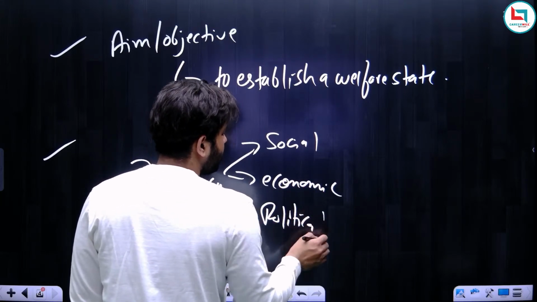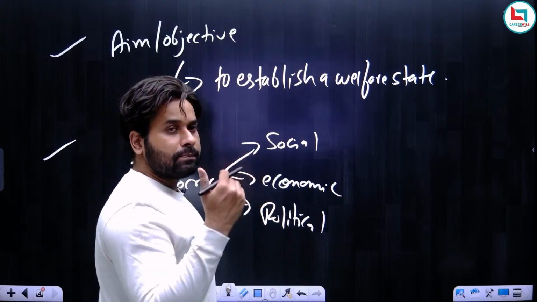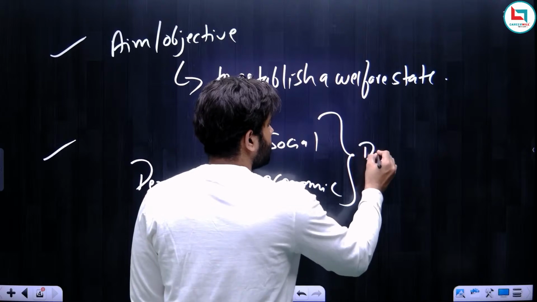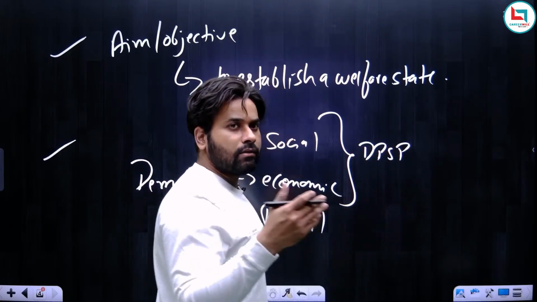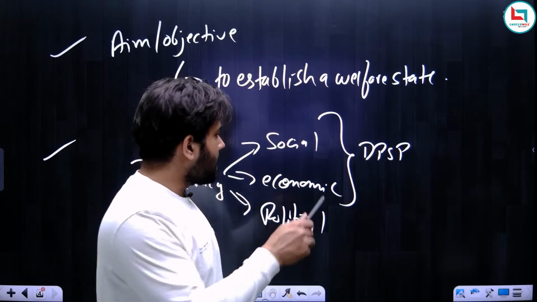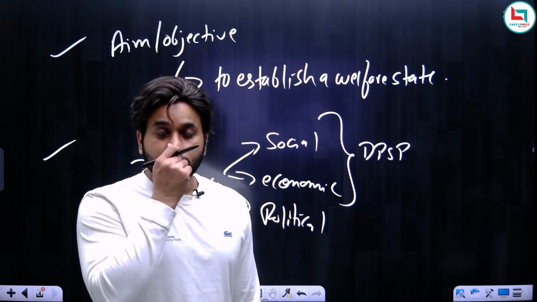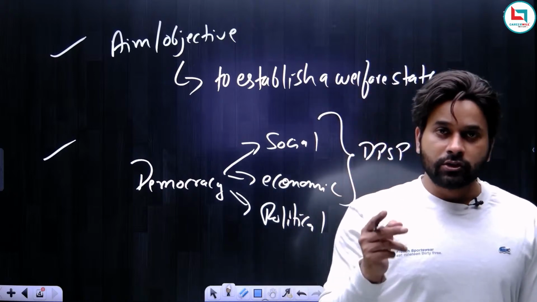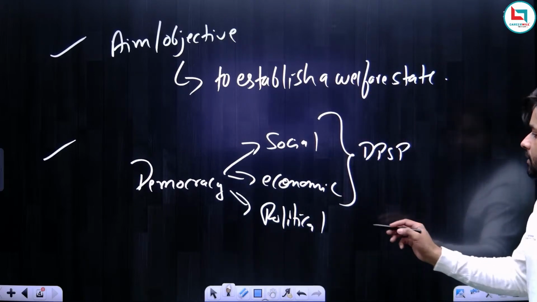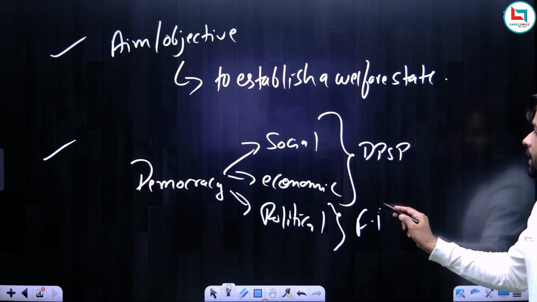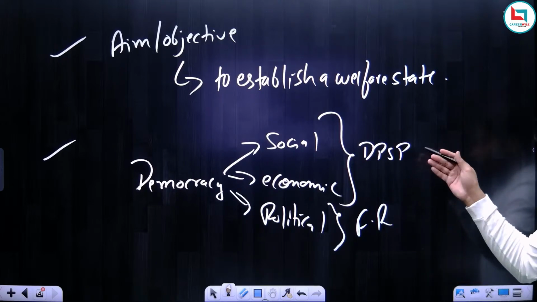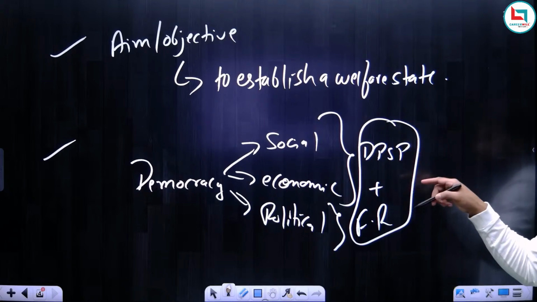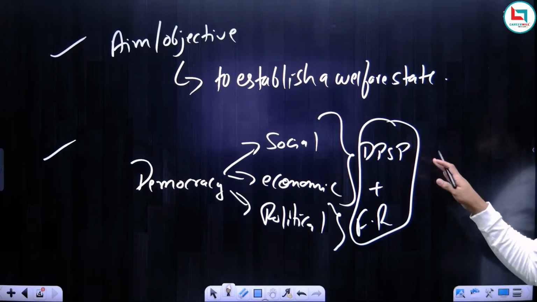Now, why am I writing this? Because the purpose of DPSP is to ensure that there is social and economic democracy. So one of the objectives of DPSP is to establish social and economic democracy. Democracy has 3 dimensions: social, economic, political. The first 2 are established by DPSP, and the third one is established by fundamental rights. So remember, both DPSP and fundamental rights complete the democracy.